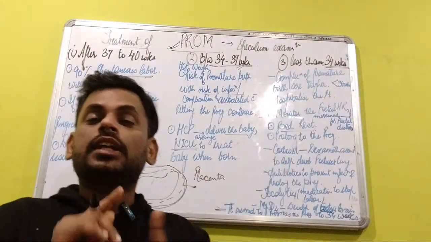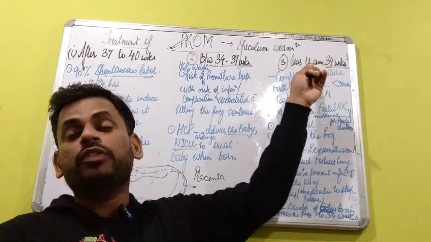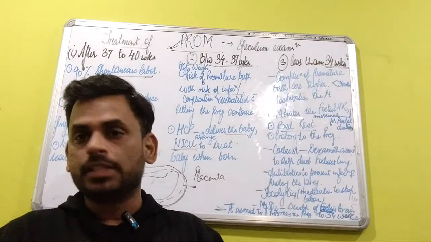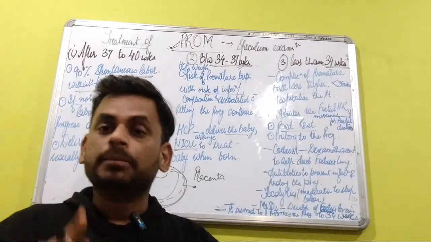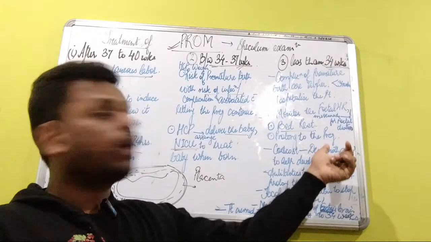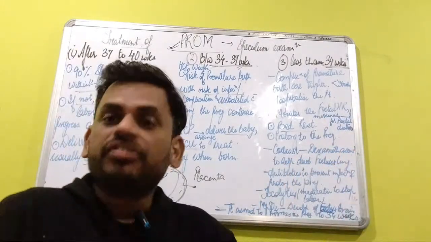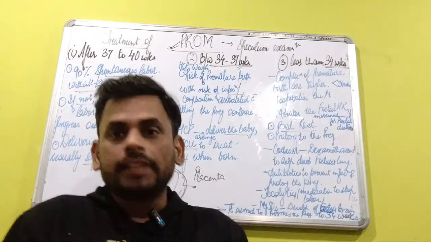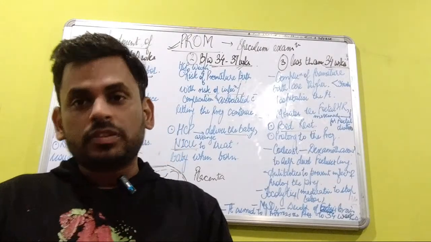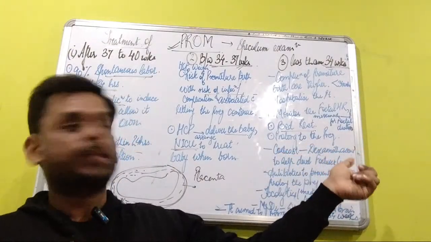And first, the treatment method: because the gestational age is less than 34 weeks, the lungs of the baby are not developed. So such expecting mothers are given corticosteroids, particularly dexamethasone, to help develop the fetal lungs. The fetus's lungs need to be developed, and for that, the corticosteroid dexamethasone is given to the expecting mother.